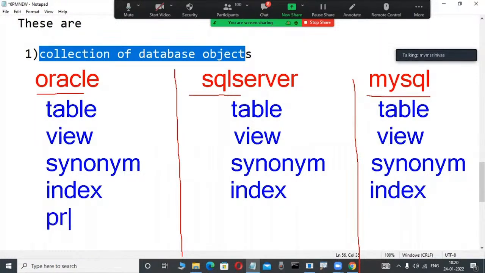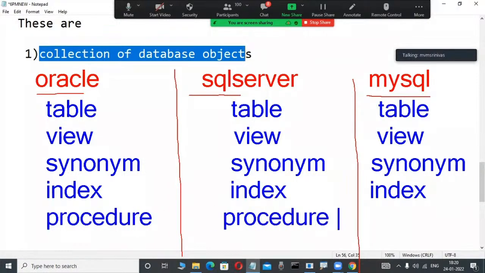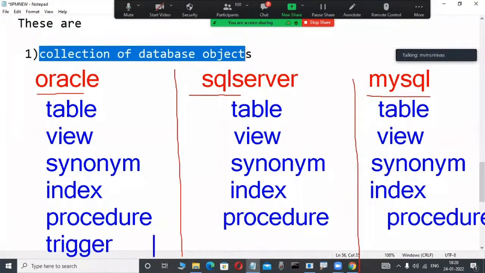Now here a procedure is there. Here also a procedure is available, and here also. Here a trigger is there. A trigger is a database object. Here also a trigger is there. That's why relational data model products contain three components. The first component is a collection of objects: tables, views, procedures, functions, triggers, packages, so many things are there.